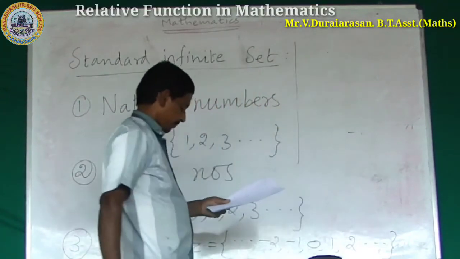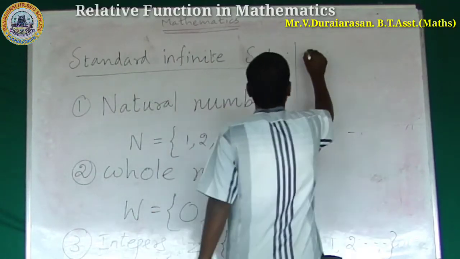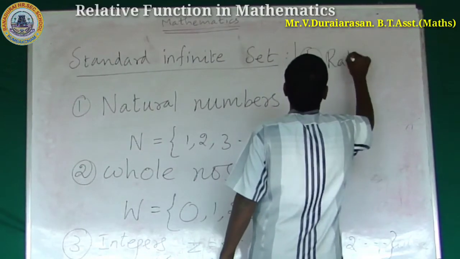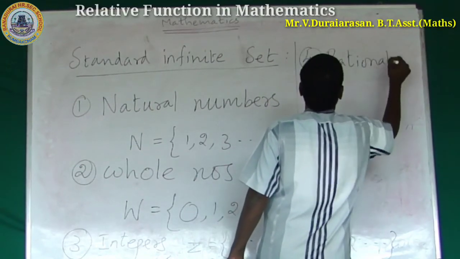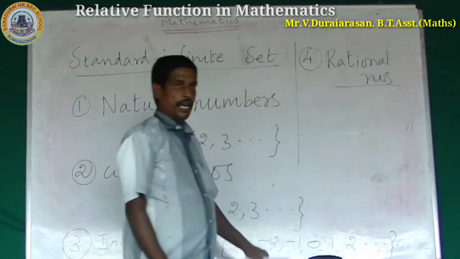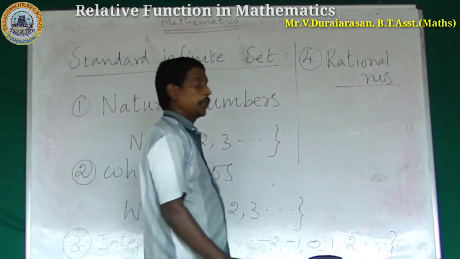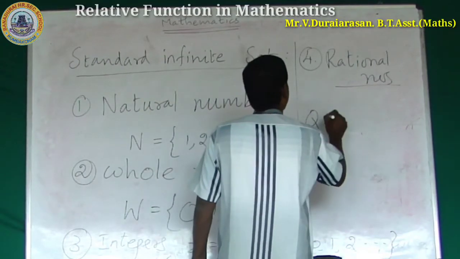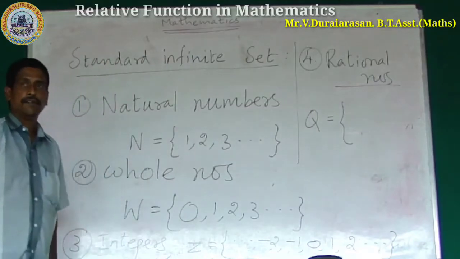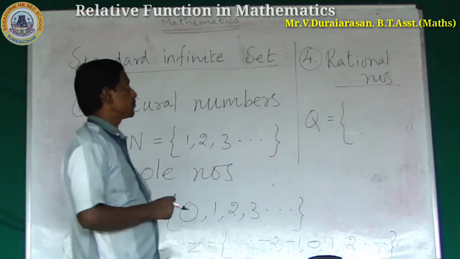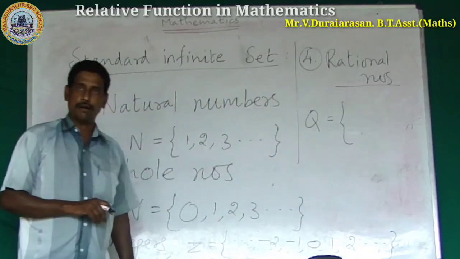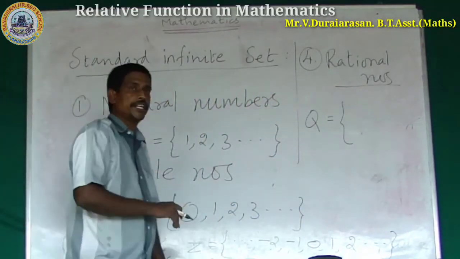Next one, the fourth one, rational numbers. Rational number is denoted by Q, quantum. What type of numbers are called rational numbers? The fraction format is called rational numbers.